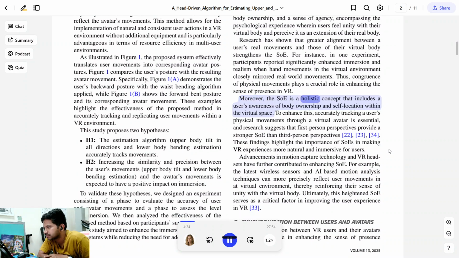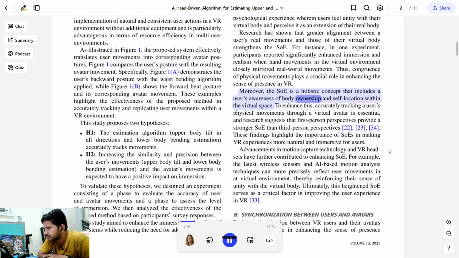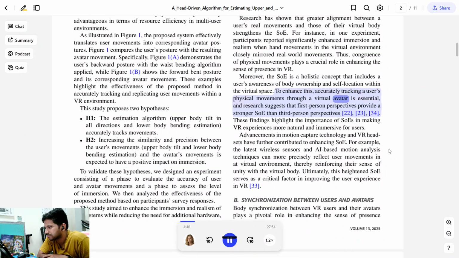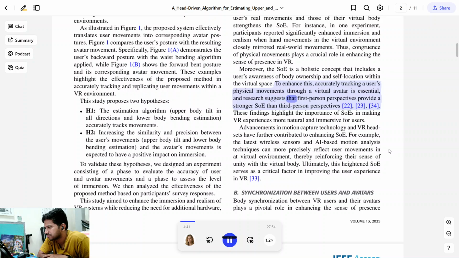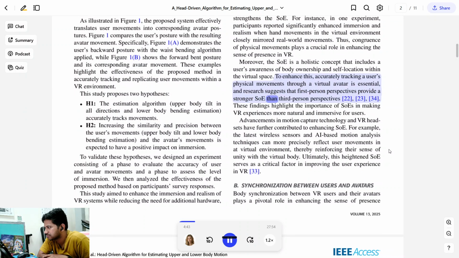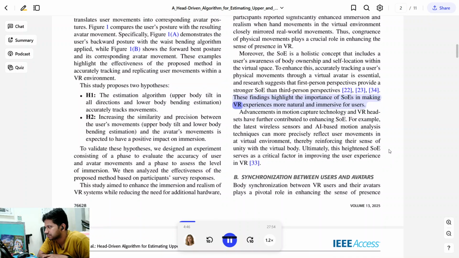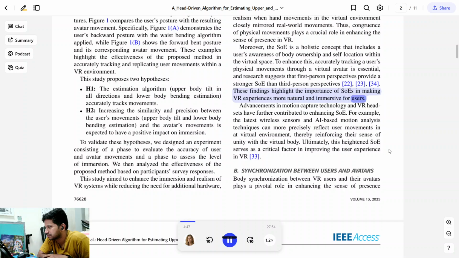Moreover, the SOE is a holistic concept that includes a user's awareness of body ownership and self-location within the virtual space. To enhance this, accurately tracking a user's physical movements through a virtual avatar is essential, and research suggests that first-person perspectives provide a stronger SOE than third-person perspectives. These findings highlight the importance of SOEs in making VR experiences more natural and immersive for users.